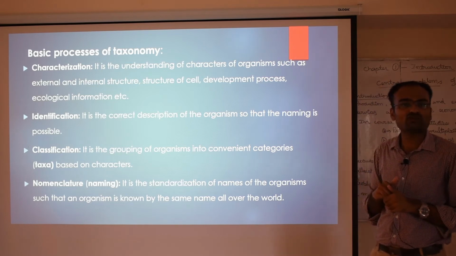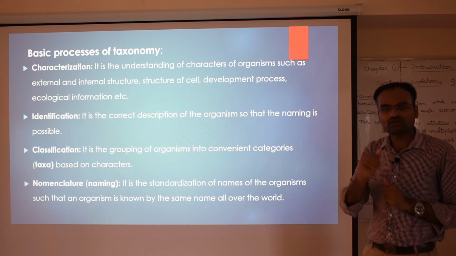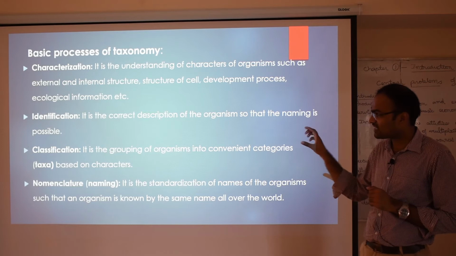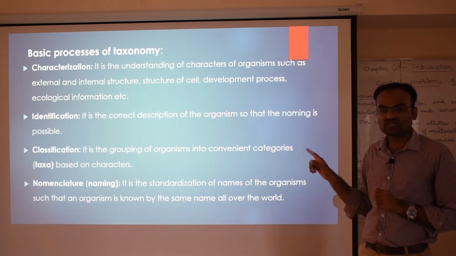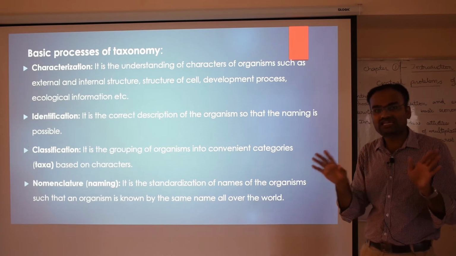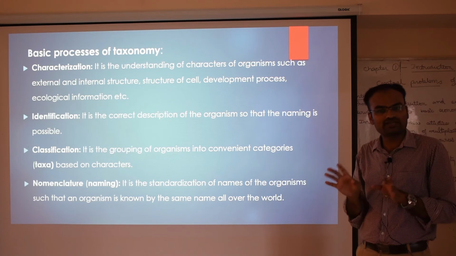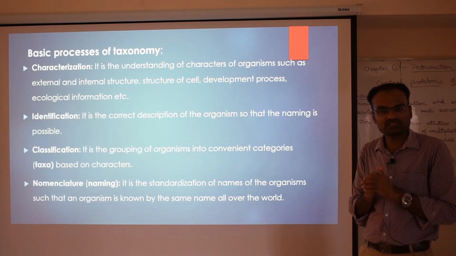After identifying, what do we have to do? We have to classify that particular organism. This is very important in the study of biology. That's why they have kept this concept in the first chapter of the first PUC. Why are we going to classify things? For example, whenever we go into a supermarket, different things are classified into different places, isn't it?